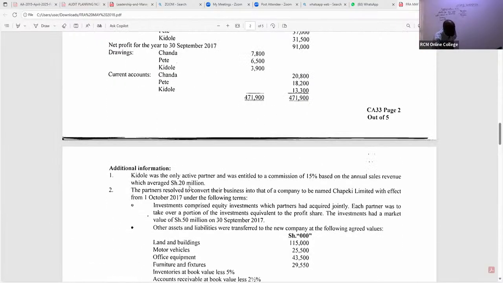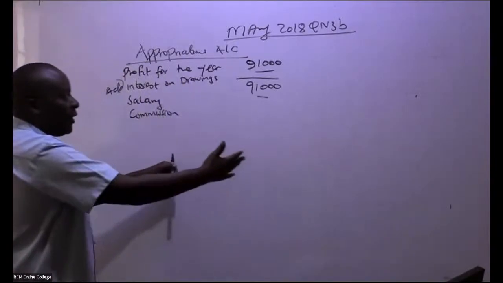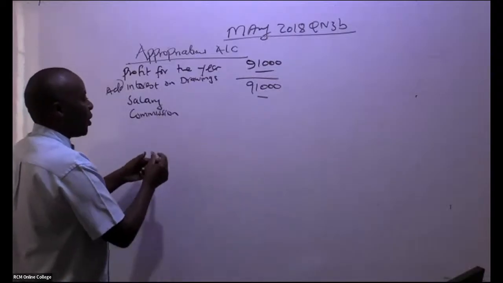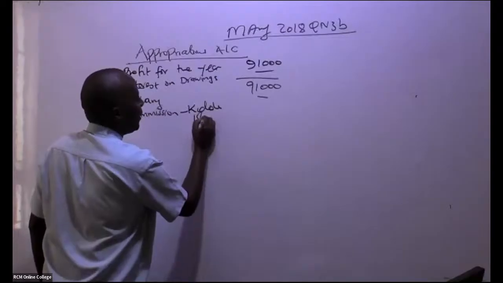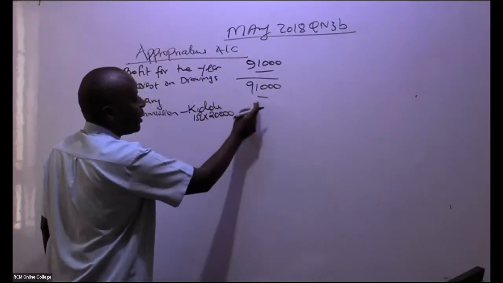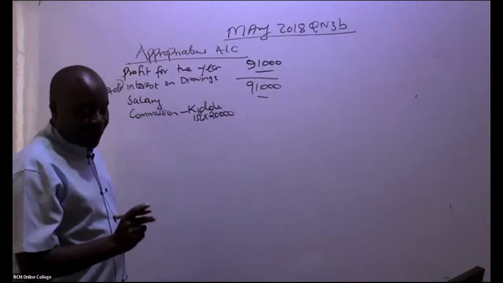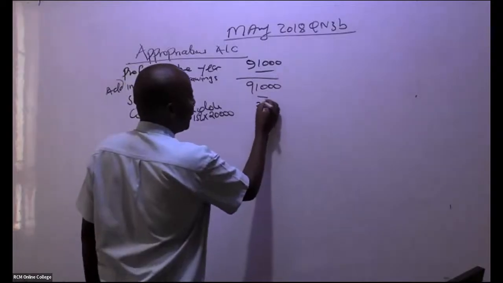So you're talking of 20,000. So we have here commission being appropriated, being distributed. Commission for JTR, which is 15% of this 20,000. Can somebody give me this figure? They're giving me a figure of 3,000.